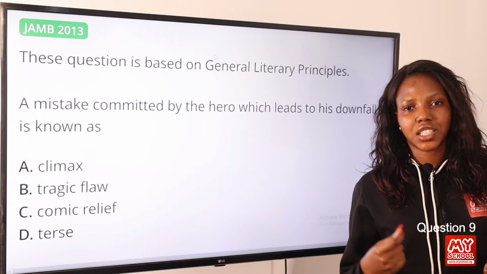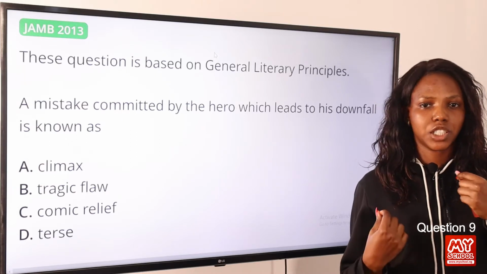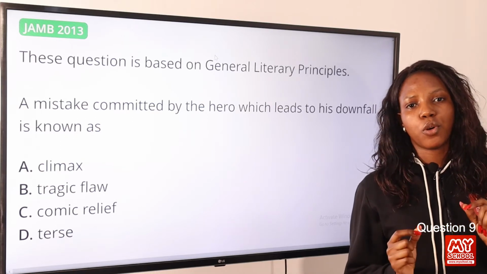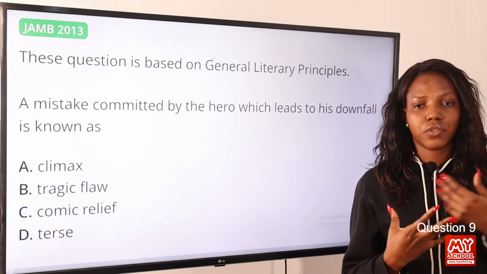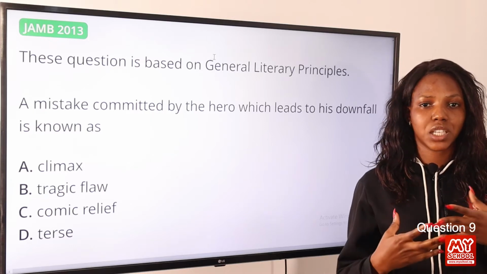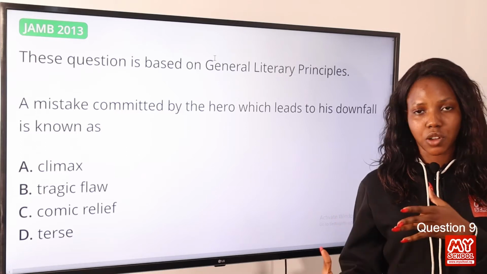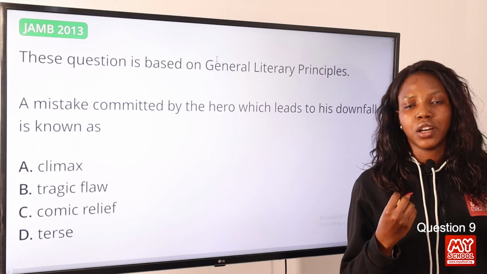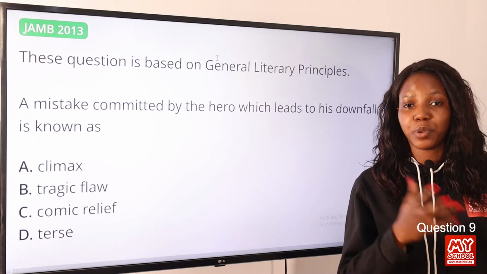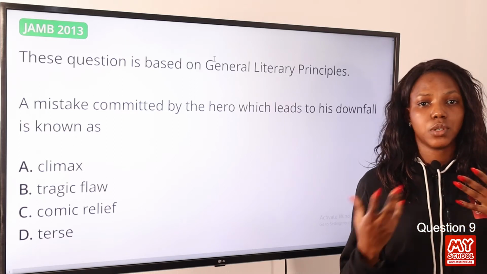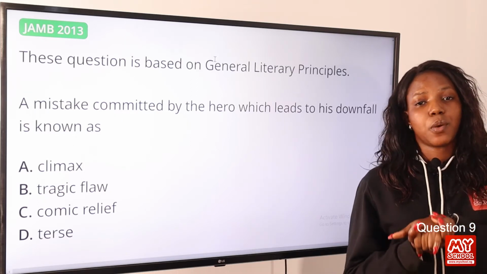Now, a very good example I can give is Things Fall Apart by Chinua Achebe with the character Okonkwo. Now, we know that Okonkwo fears failure. One of his weaknesses is the fact that he fears failure, and he became so hardworking so that he could be the best of himself. And we see that his life was ruled with the fear of being called a failure or being called a weak person. And because of that, he didn't want to be identified as a weak person or a failure. He killed himself. So the answer to this question is option B, tragic flaw.